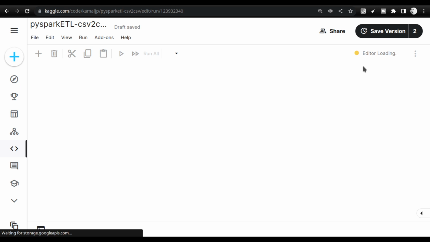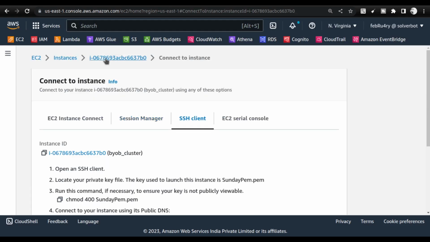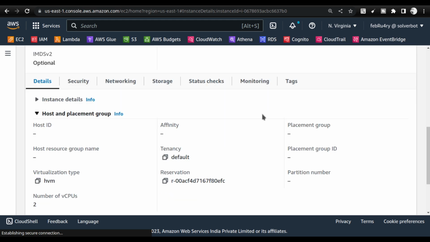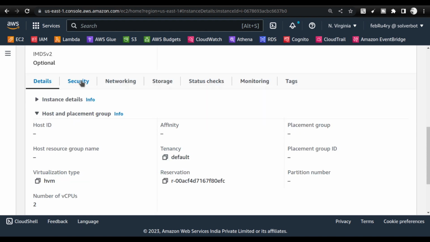Now the Kaggle notebook is loading, so in the meantime I would like to explain certain things inside the instance that we need to do in order to work effectively with the Spark cluster. Because we are going to do a Spark submit, you need to open additional ports in this instance. For that, you have to go to security.